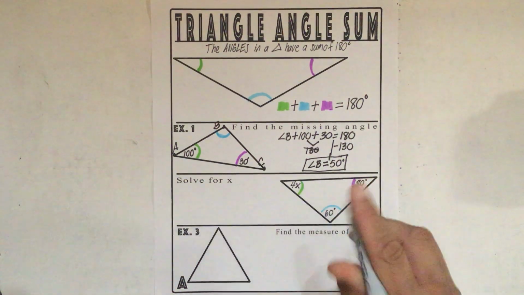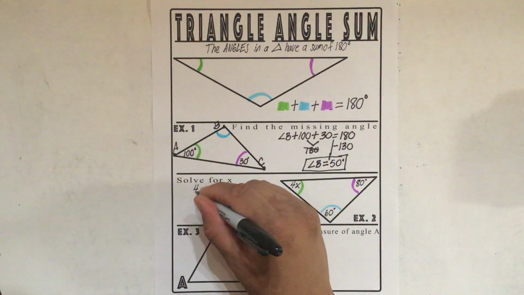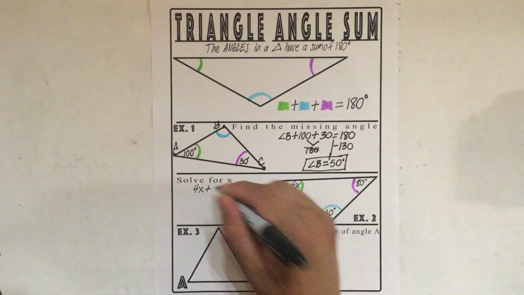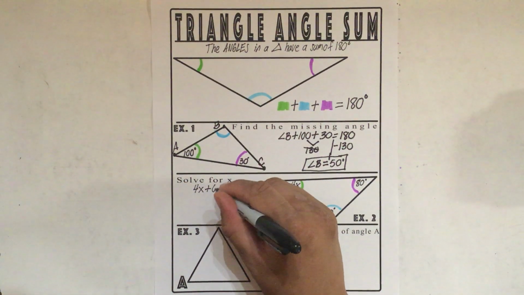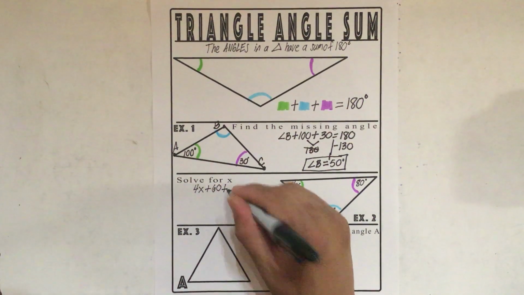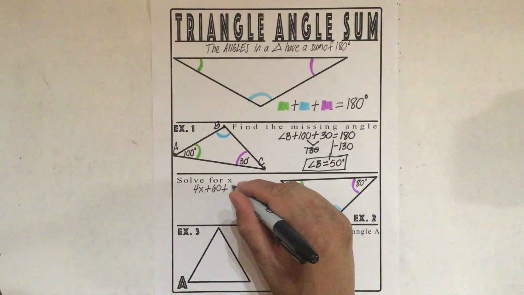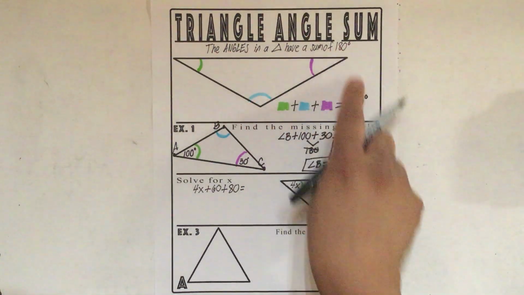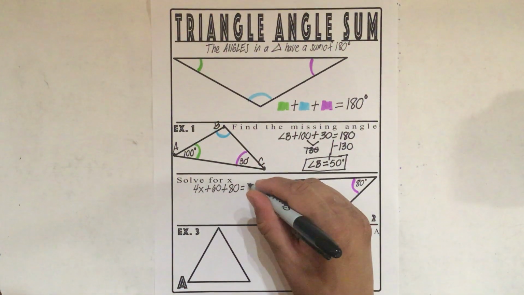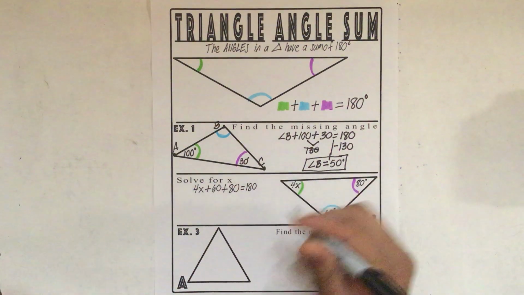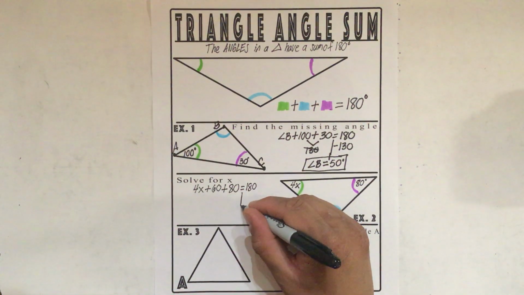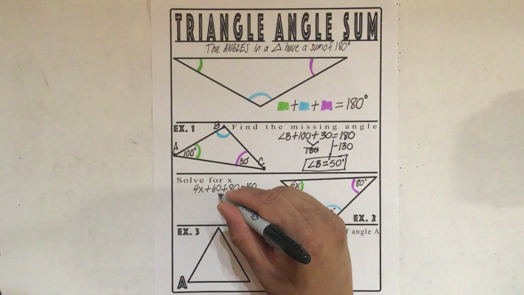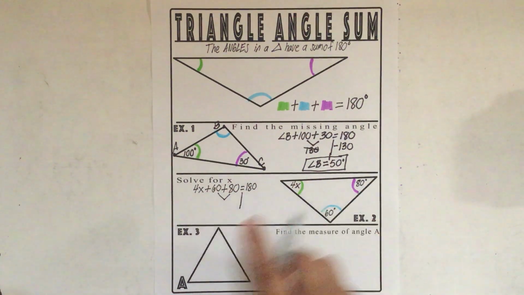I'll start with 4x plus 60 plus 80 is equal to, what did we say the sum is? 180. We're trying to solve for x.